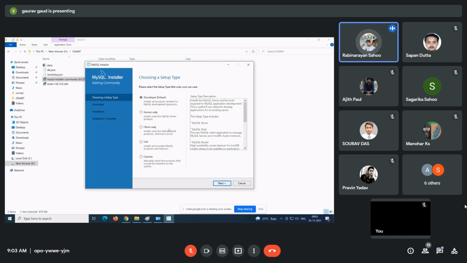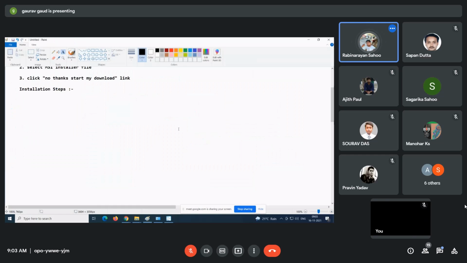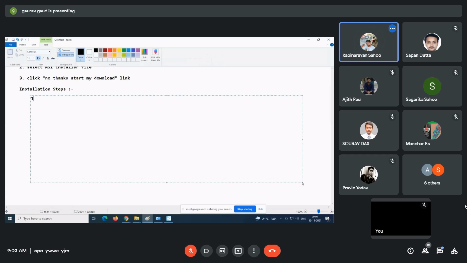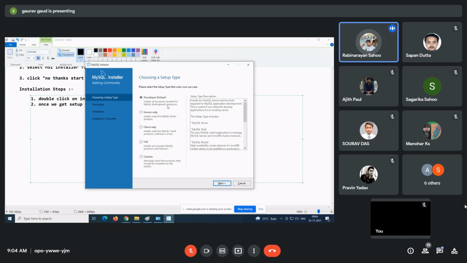Okay. So guys, first thing, you will get all this MySQL installer setup. Your step one is, double click on the installer file, then once we get the setup window, what you need to do? What is the first choice? Developer default.